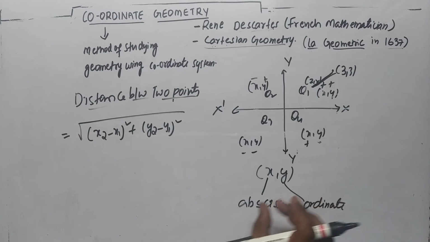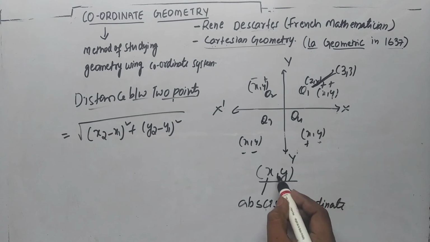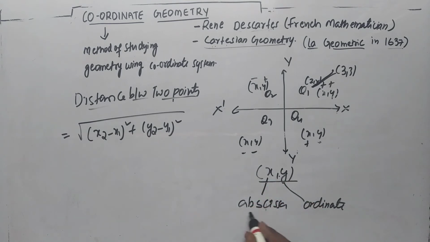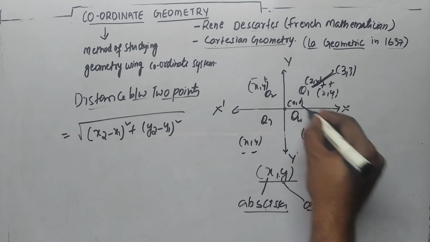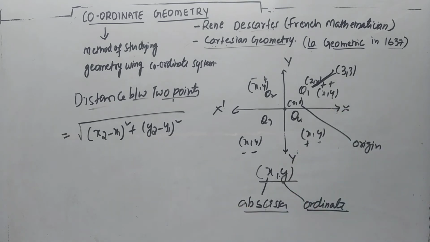Remember, whenever you plot or denote a point on a plane, the point is written as x, y, where x stands for the x coordinate and y for the y coordinate. X is also known as abscissa and y is known as ordinate. The intersection of the x and y axes, 0 comma 0, is known as the origin. Now we are talking about the distance between 2 points.